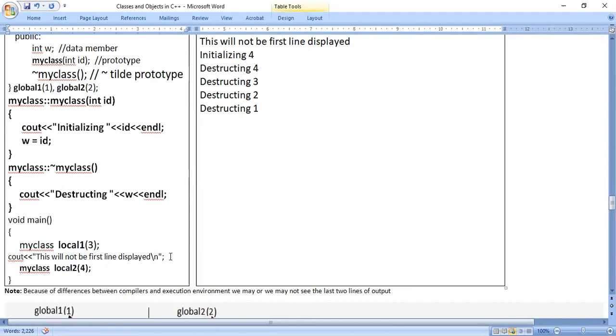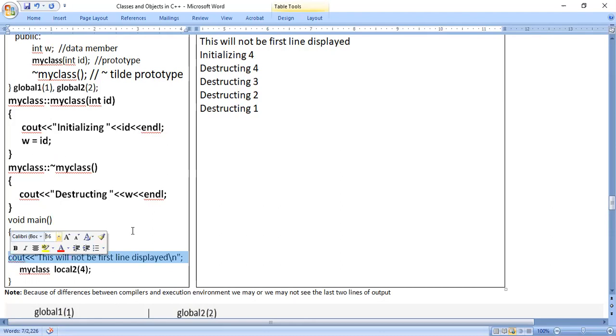So in the main program, we have this statement. This will not be the first line to be displayed. See, when a C++ program starts executing, program execution starts from the main function. So when it comes inside the main function, the first cout statement present is this only, right?